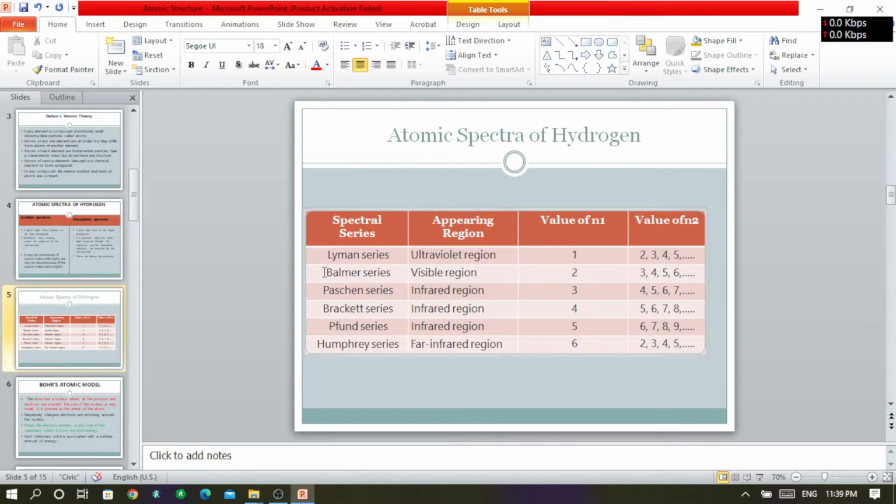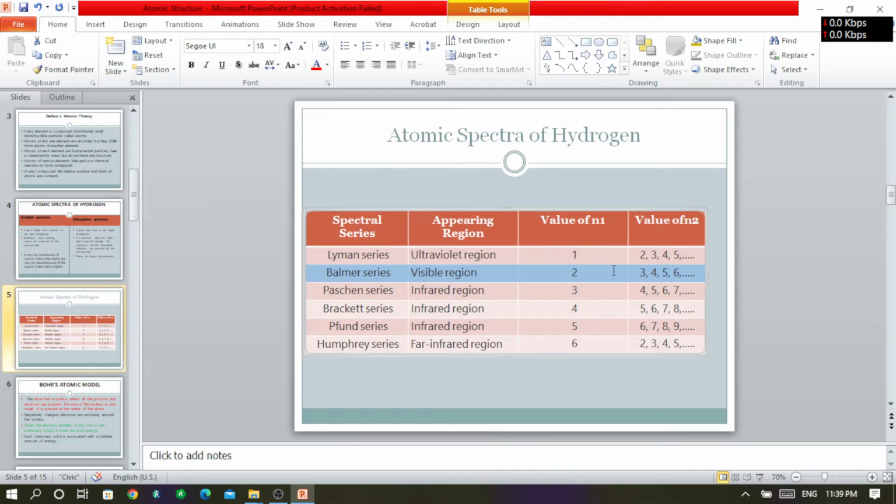For example, if we consider the Balmer series, the region where the Balmer series appears is the visible region, and the ground state value of the Balmer series is 2.